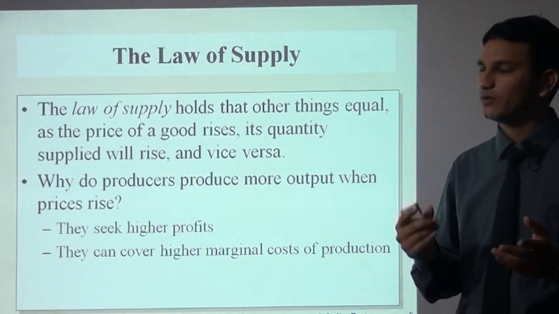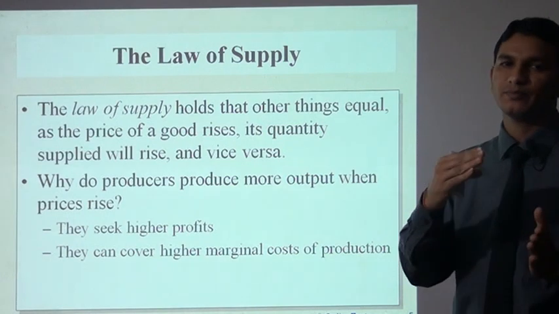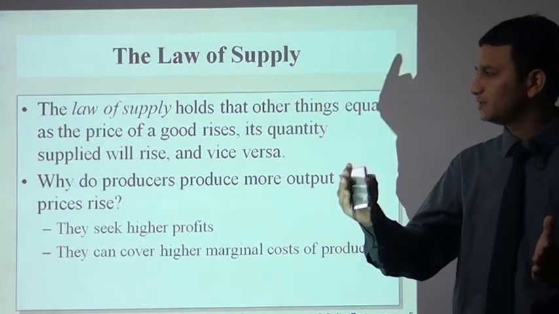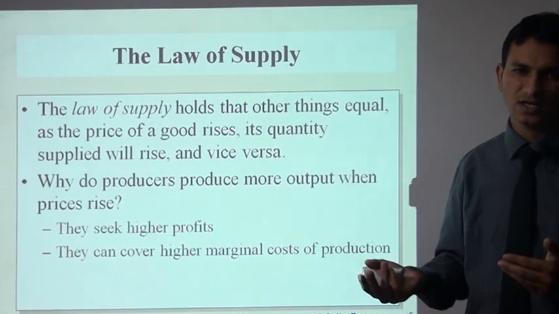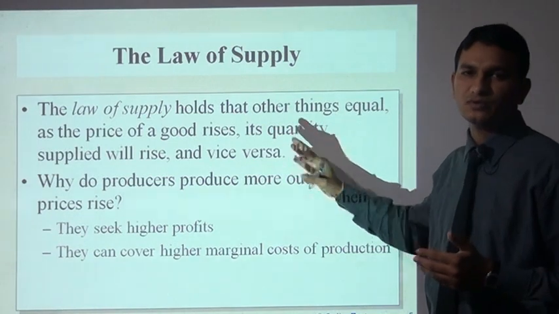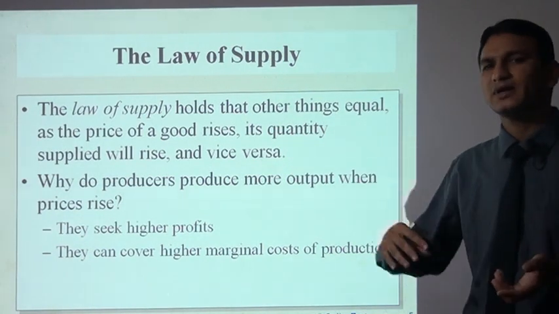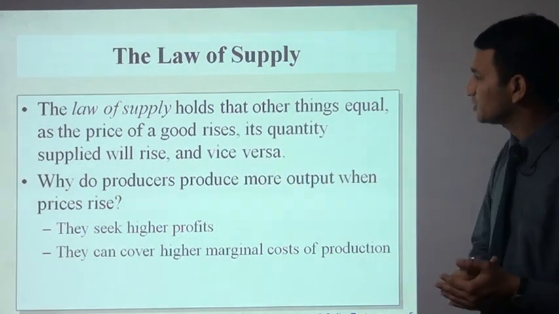For example, if the price of an ice cream rises from 5 to 10 rupees, then the quantity supplied will also rise. Here it is related to the supplier: if I am getting more profit, I will increase the supply in the market. That is the law of supply.